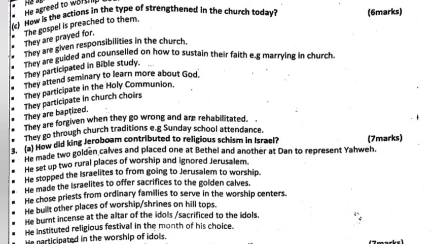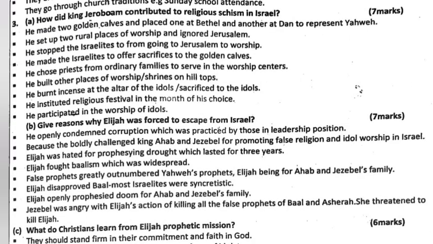Question 3a. How did King Jeroboam contribute to religious secession in Israel? He made two golden calves and placed one at Bethel and another at Dan to represent God. He set up two rural places of worship and ignored Jerusalem. He stopped the Israelites from going to Jerusalem to worship. He made the Israelites offer sacrifices to the golden calves.